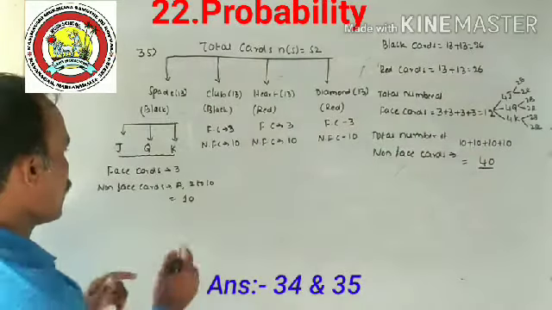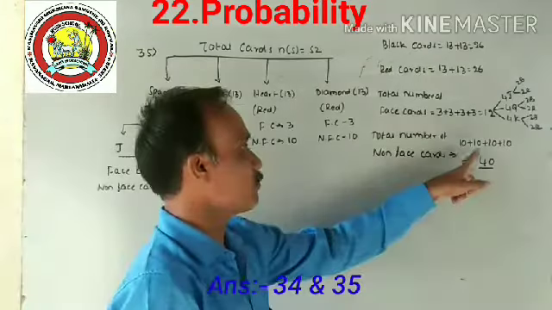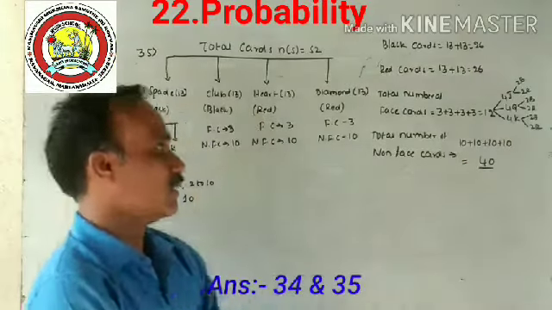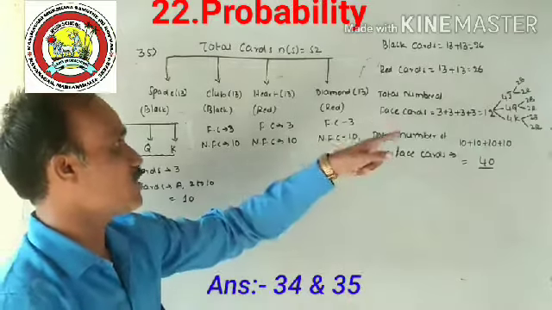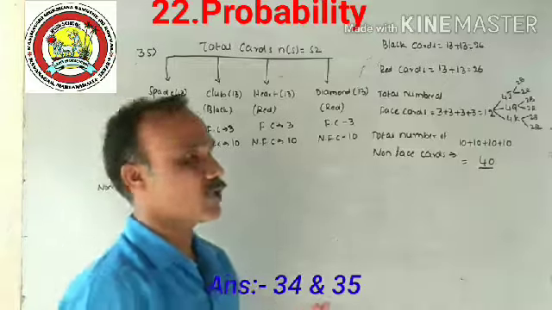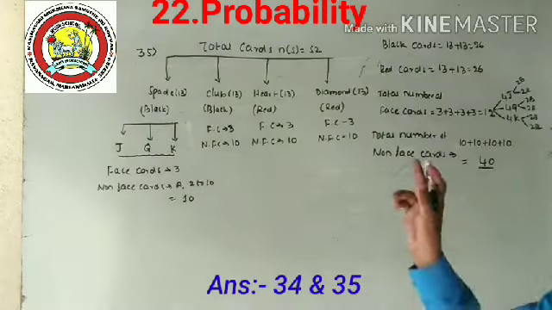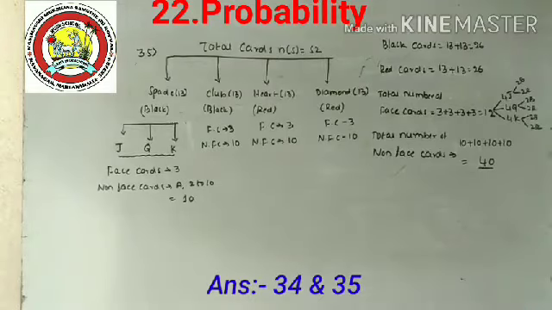Including A and 2 to 10, the number of non-face cards is 10 in each suit, so 10 plus 10 plus 10 plus 10, 40. Totally 40 plus 12 is 52. So this is the complete information about playing cards. First you note this, then I shall continue one by one with the questions.